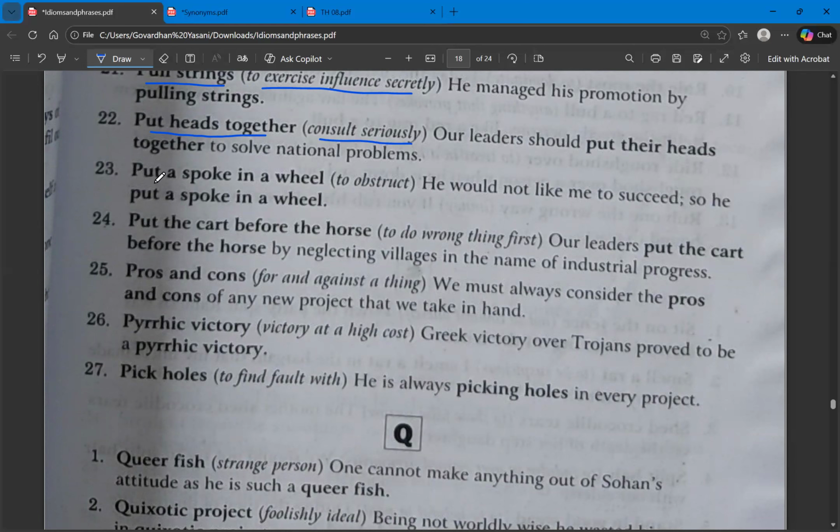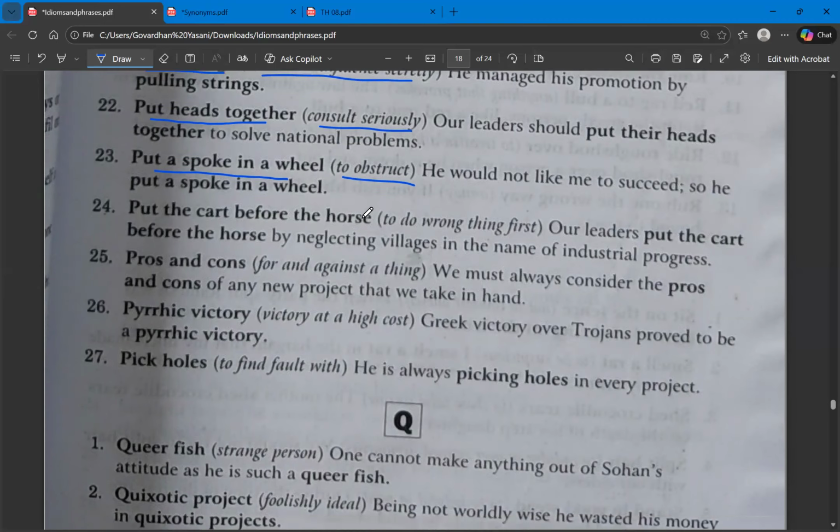Next, put a spoke in a wheel. What happens when a person is riding his cycle and you poke a stick into the wheel? He'll fall. So put a spoke in the wheel means to obstruct, to stop, or to be a barrier. Hinder, impede: these are all synonyms for obstruction.